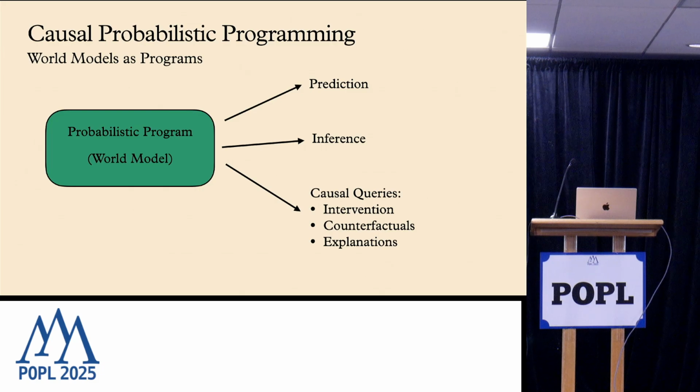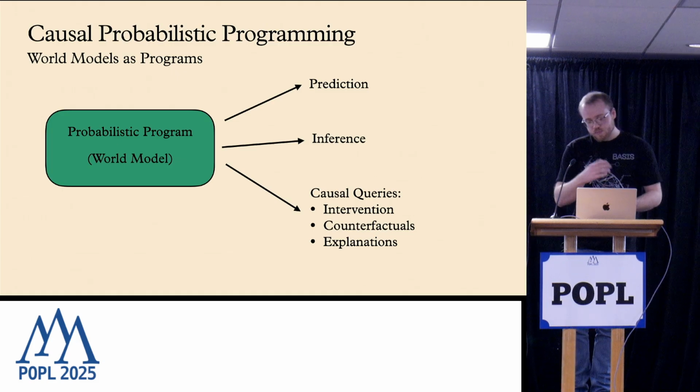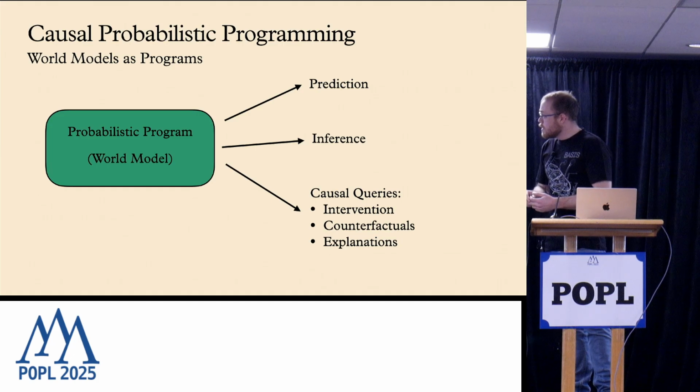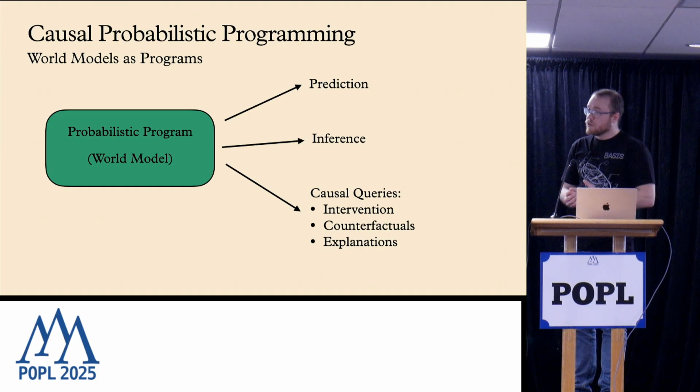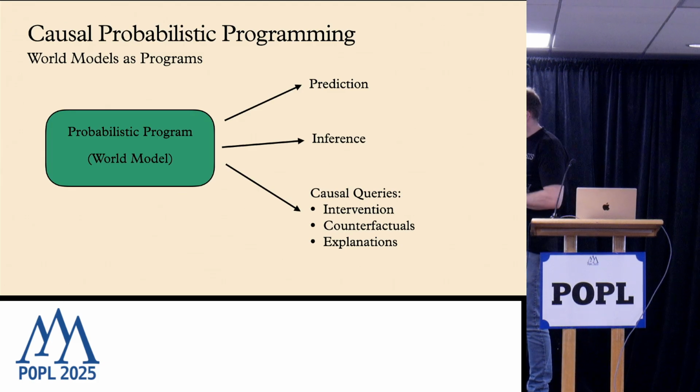We can make predictions under uncertainty. We treat our world model maybe as not just a single model, but as a model that is non-deterministic over multiple possible submodels. We can perform inference to learn things about latent variables present in our description of the world. And by using Cairo, we can actually also make a whole bunch of causal queries on these models. So we can perform interventions in Pearl style. We can compute counterfactuals, and we can compute causal explanations.